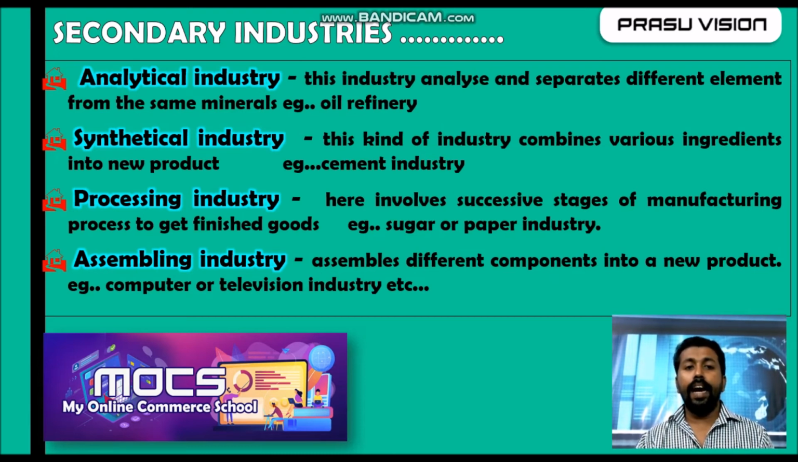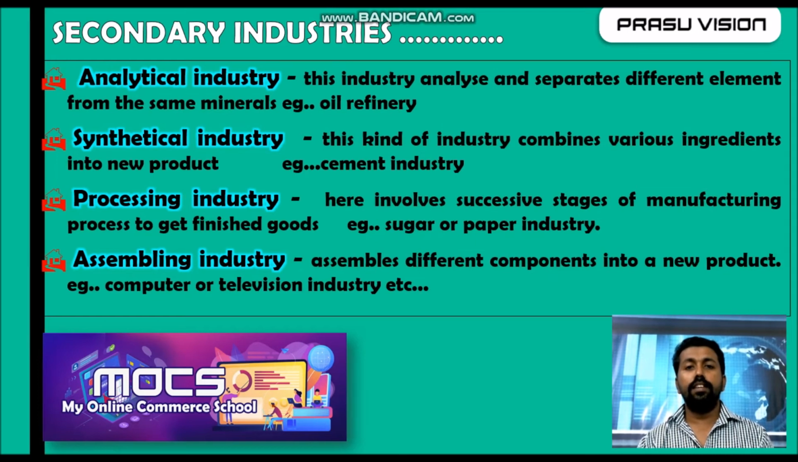And in assembling industry, remember the terms like analytical, synthetical, processing. In the same way, in assembling industry, the new product is created by assembling different parts. The best examples are car manufacturing, television or electronic products producing companies. Different parts are joined together, assembled together, for creating a new product. So remember, these are the types of secondary industry.